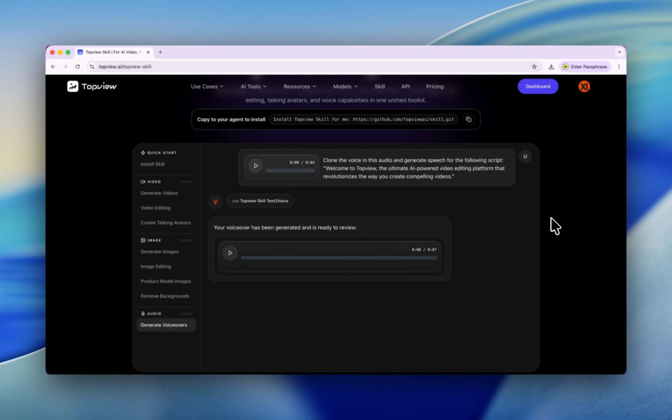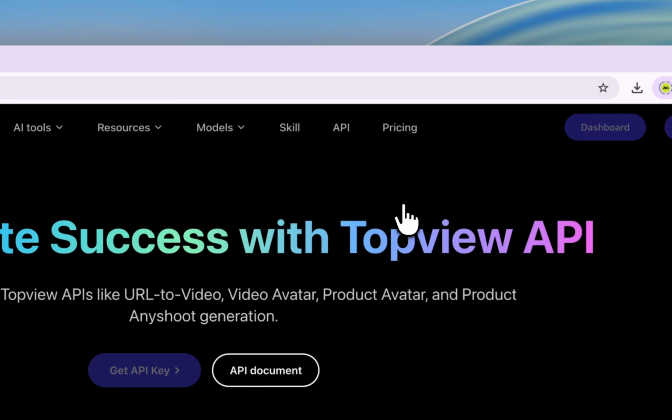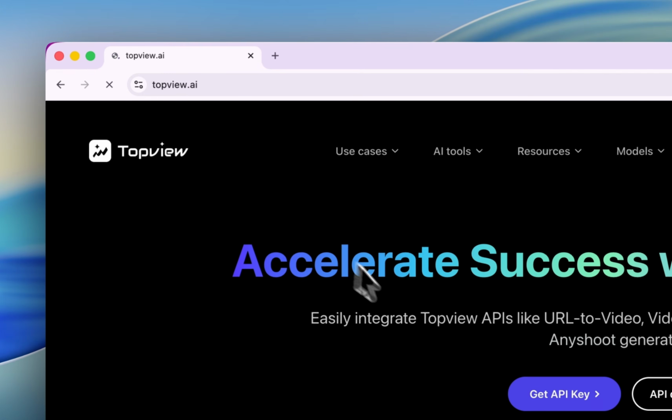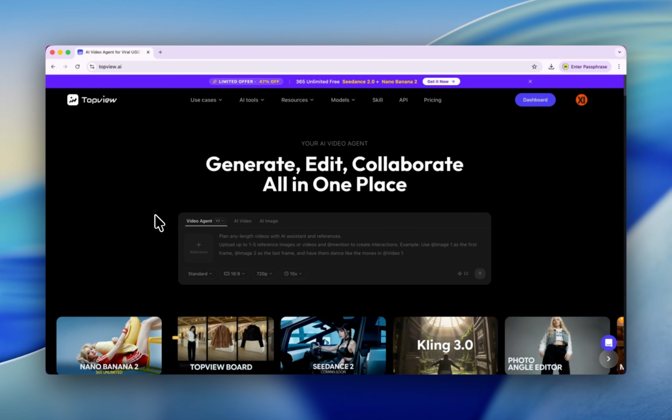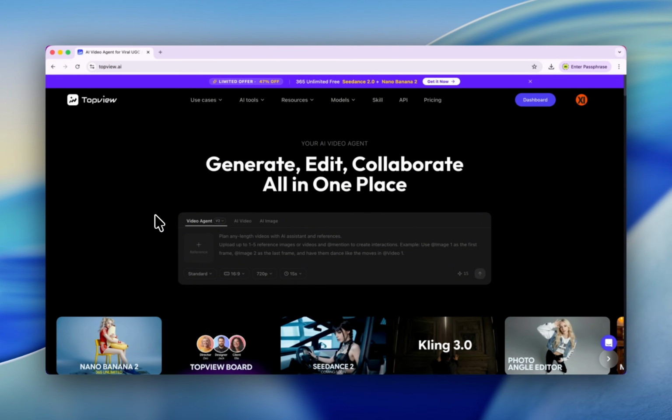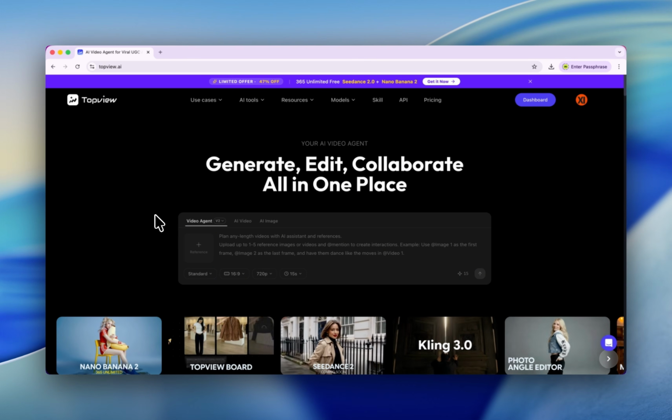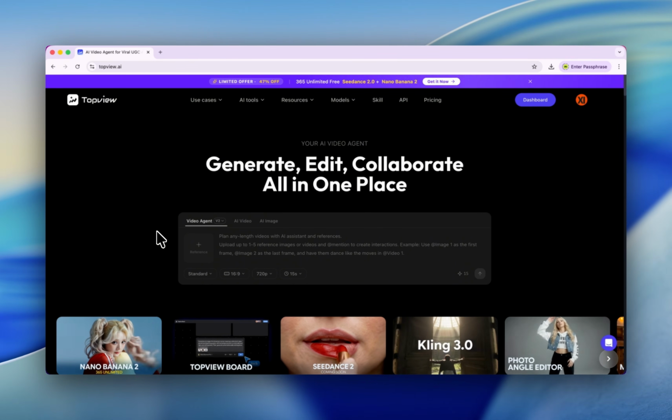If you are a very OpenClaw nerd, please check this out. And also, if you're working on some apps, you can also use this API. But today, for ordinary people like me, we can spend like 8 minutes to learn how to create a professional level movie right here in Topview. By professional movie, I mean the one that your friend won't recognize as AI.